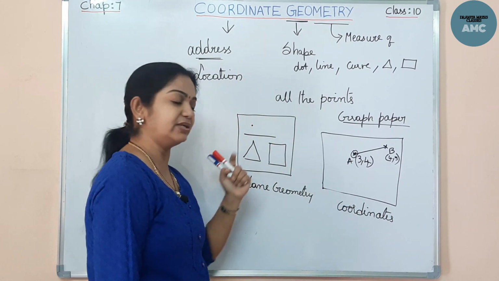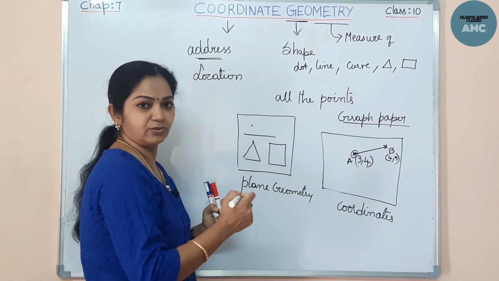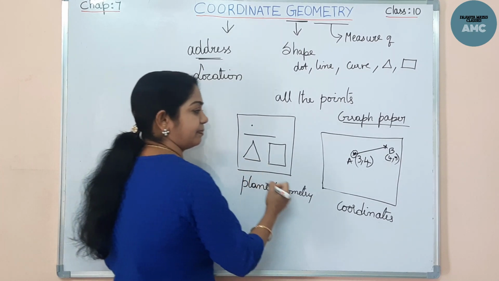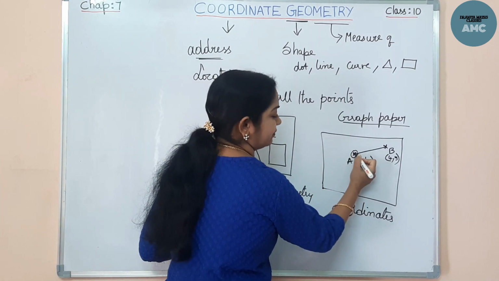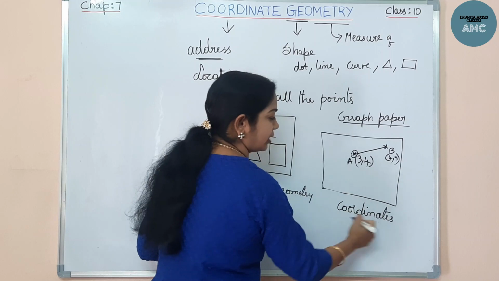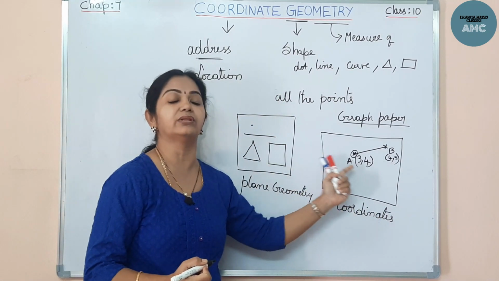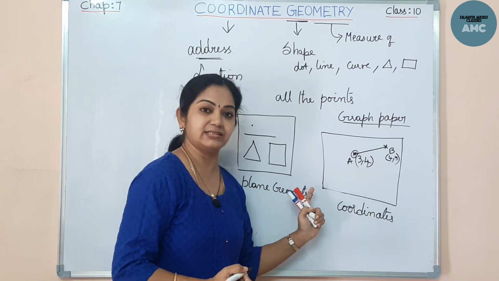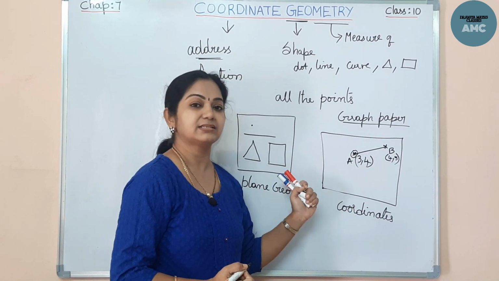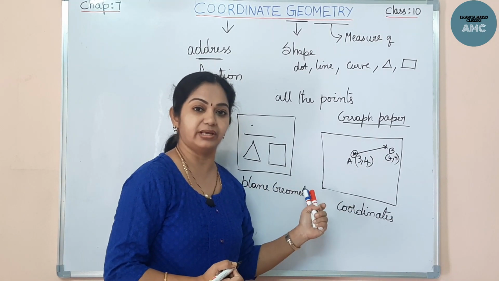Likewise, we had already drawn a line in our notes or on a paper. So this is called plane geometry, whereas when we are giving coordinates and references for that point, locating the same line on the coordinate axis is called something different, that is coordinate geometry